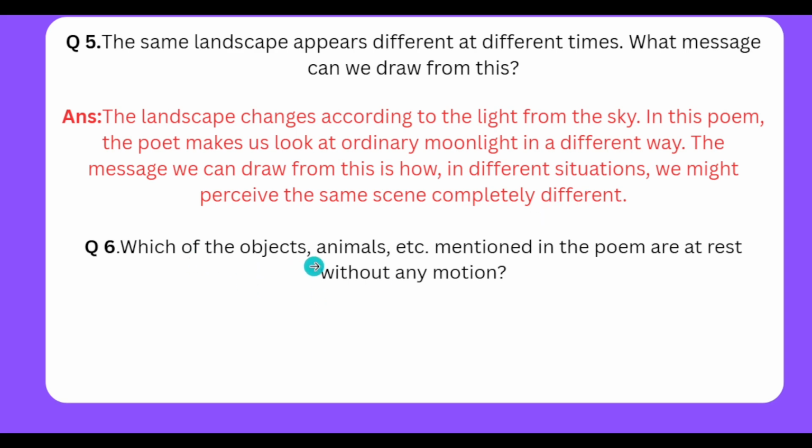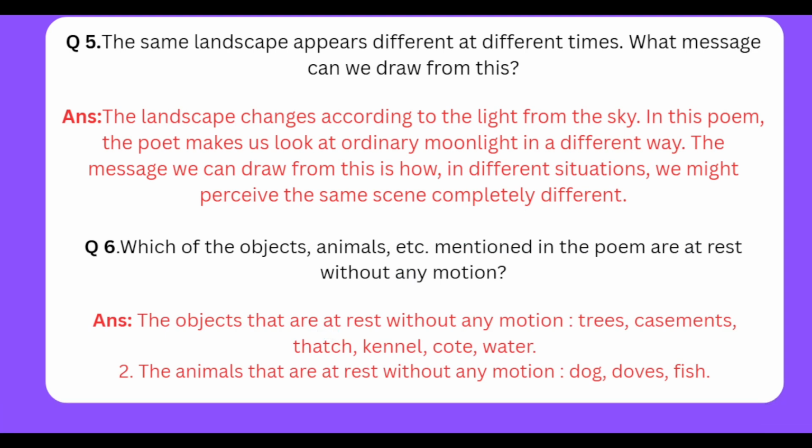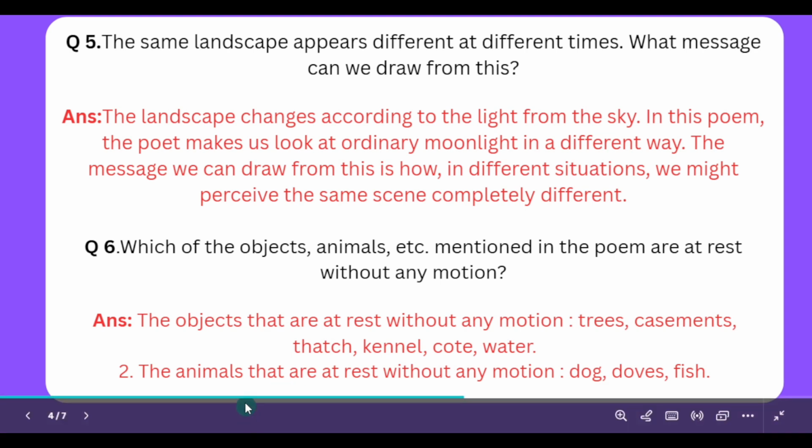Which of the objects, animals, etc. mentioned in the poem are at rest without any motion? The objects that are at rest without any motion are trees, casements, thatch, kennel, coat, water. The animals that are at rest without any motion are dog, doves, fish.